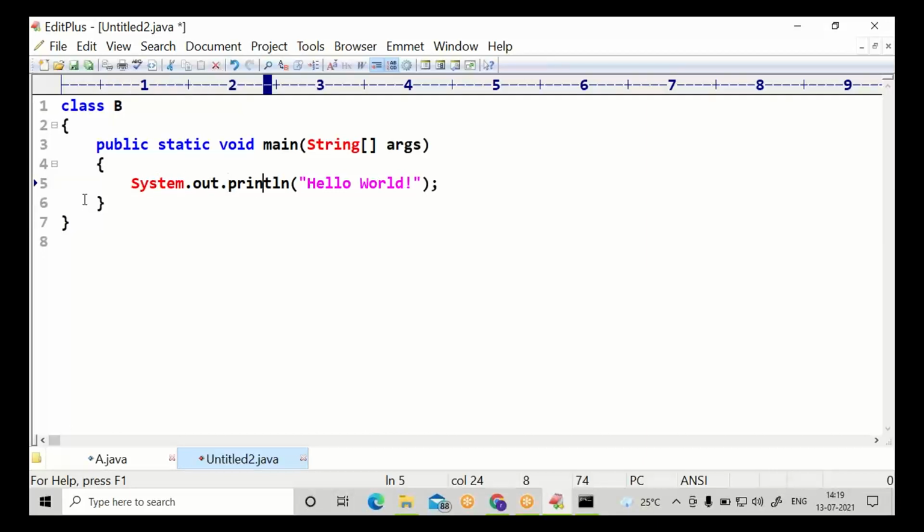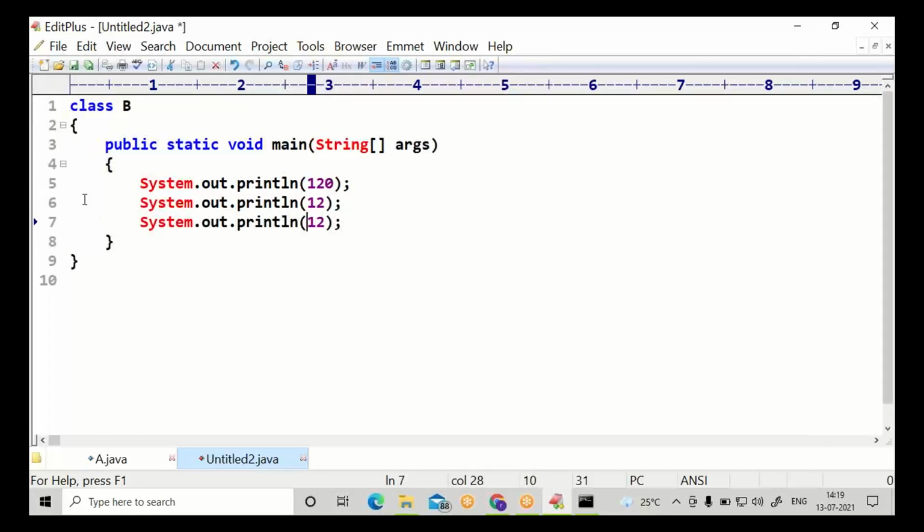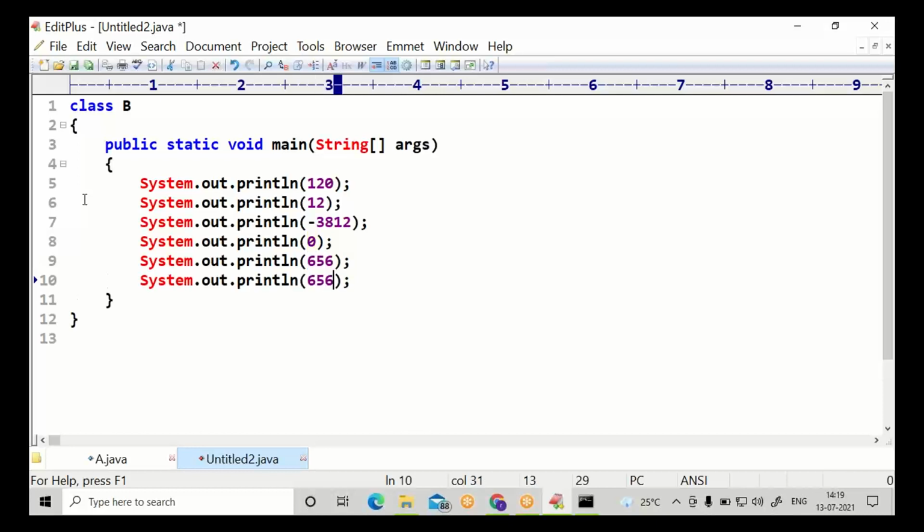You know very well about numeric numbers: any value. It can be a negative number, it can be zero. A number without any decimal is called an int value.